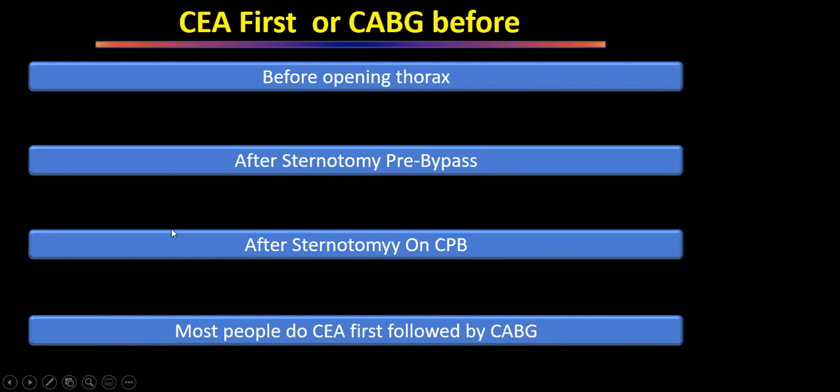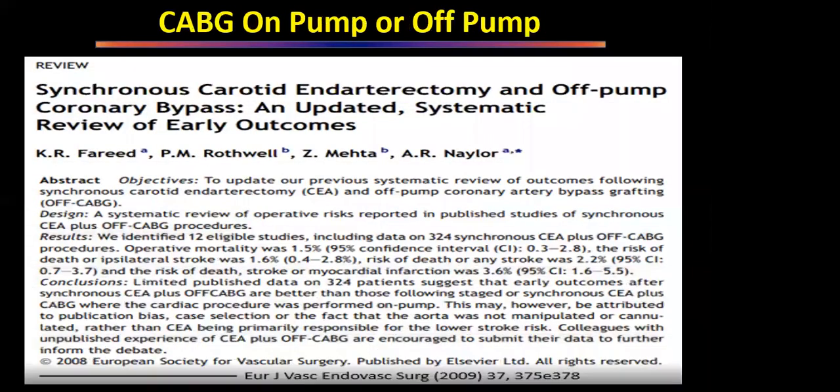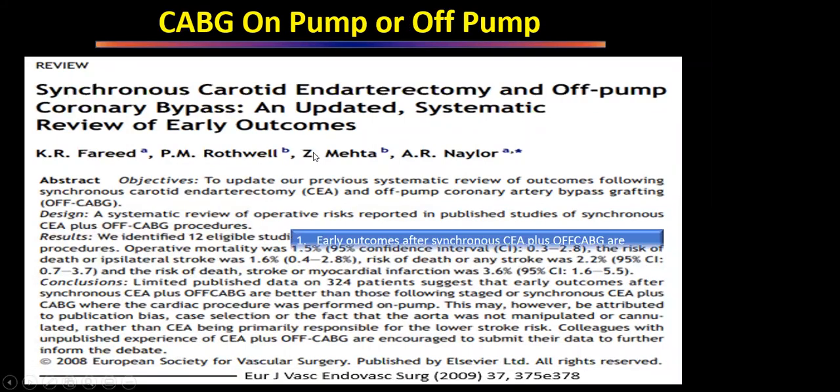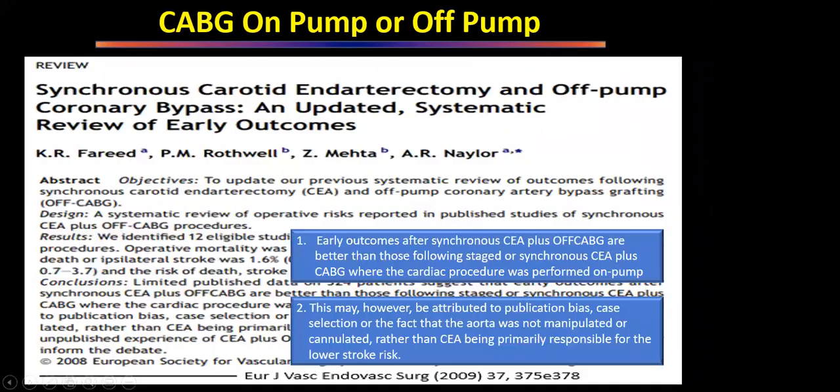All those patients who do it on pump, they open the chest, they take down the LIMA, put the patient on pump. They do the carotid endarterectomy, leave the neck open, go ahead and do the coronary bypass grafting, and then when they have given the protamine, at that time they close the neck, so that if there is some bleeding or anything in the neck, there is less chance of hematoma formation. So that is again the repetition. Same slides I have put.